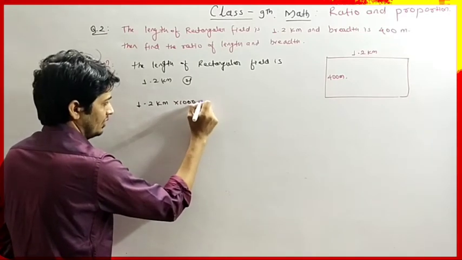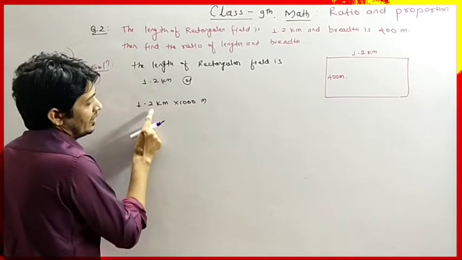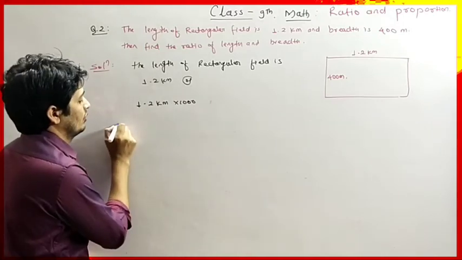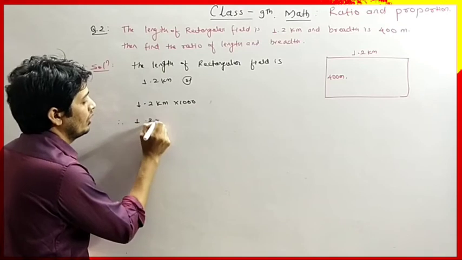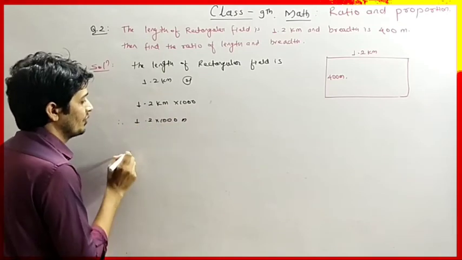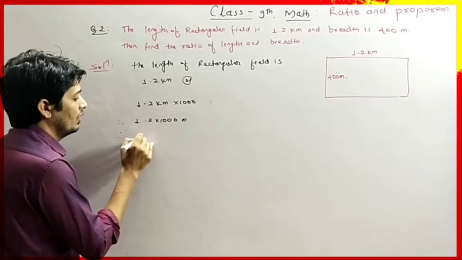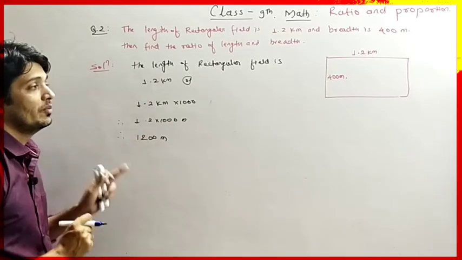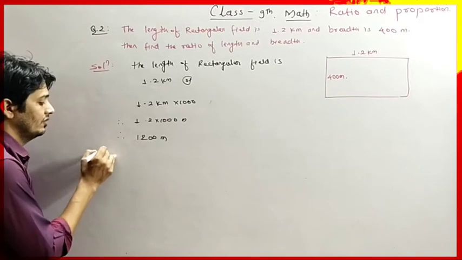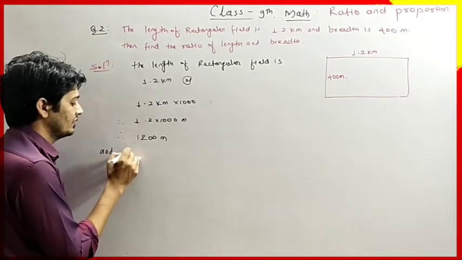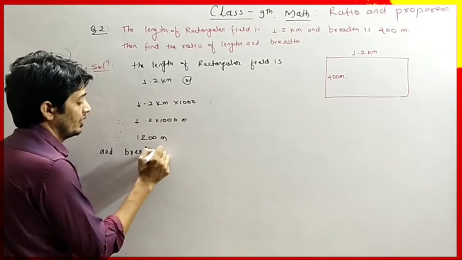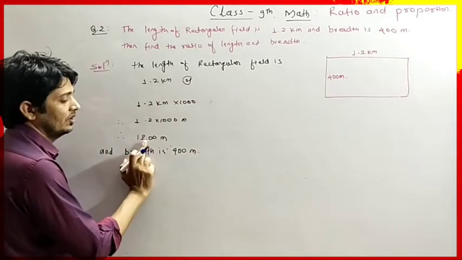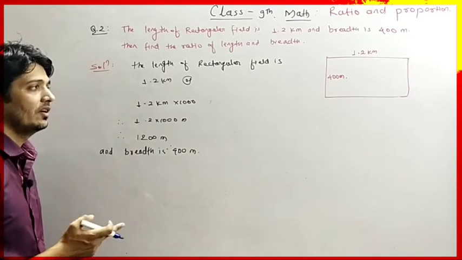See, if we multiply kilometer by 1000 then it becomes meter. Therefore, 1.2 into 1000 meter will become 1200 meter. 1200 meter will be the length and breadth is 400 meter.